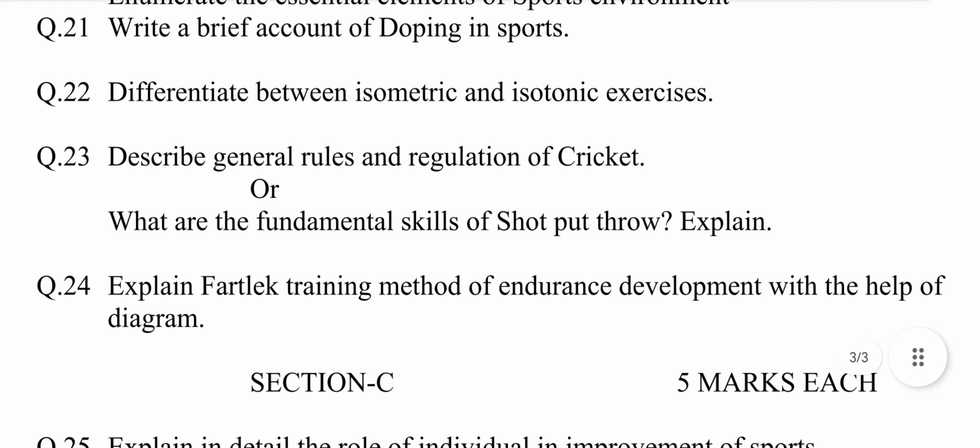Question number 21. Write a brief account of doping in sports. This question is selected from chapter number 8, Sports Medicine, First Aid and Rehabilitation. The answer may be: the word doping is derived from dope, an alcoholic drink used as stimulant in ceremonial dances in 18th century Southern Africa.